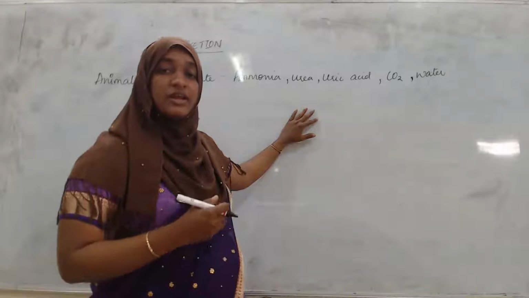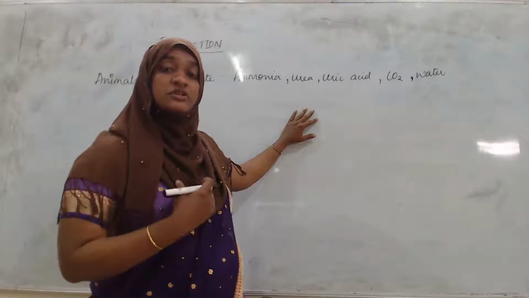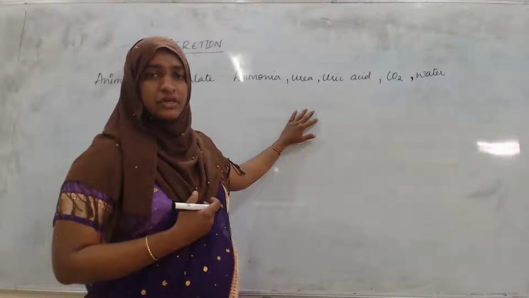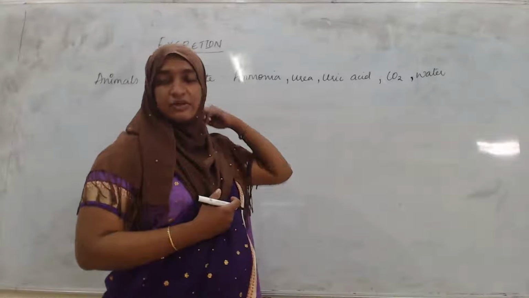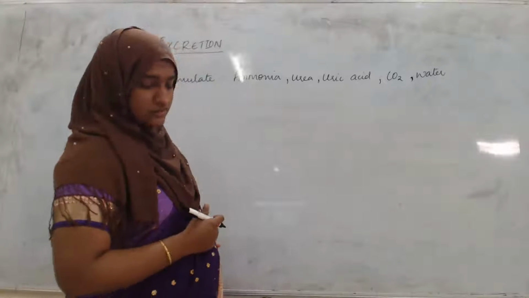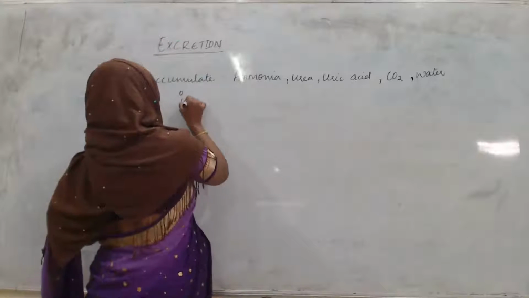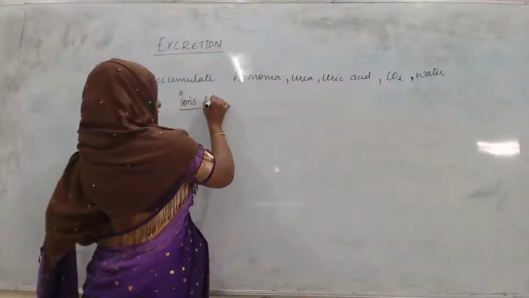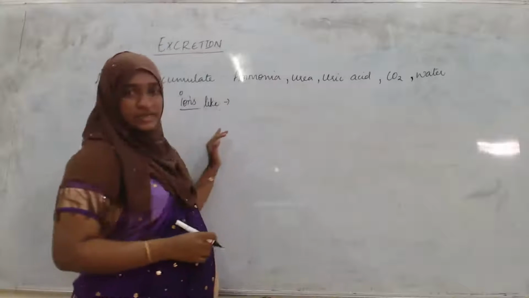Okay, these are all nitrogenous waste, and not only nitrogenous waste, but the waste which is produced in our body. Along with this, there is a presence of some ions. What are those ions?